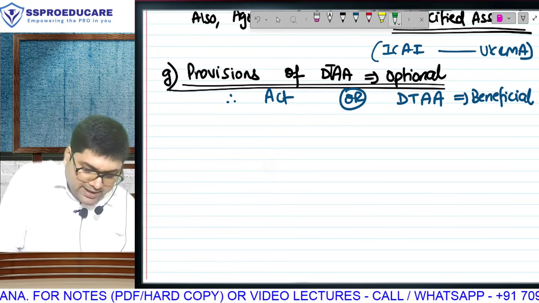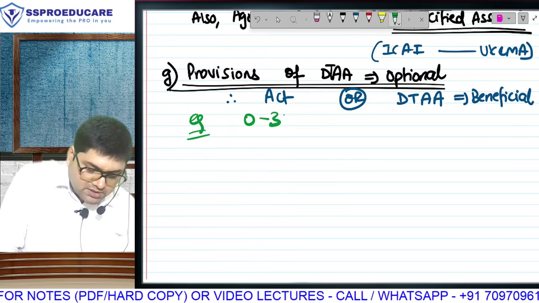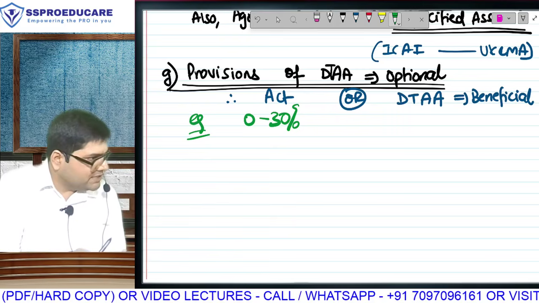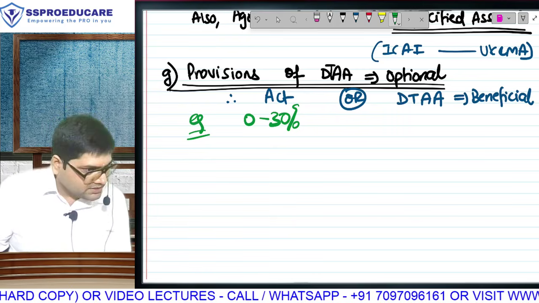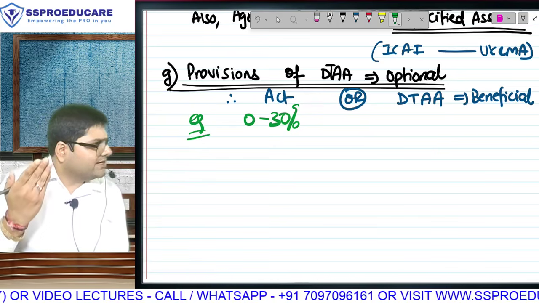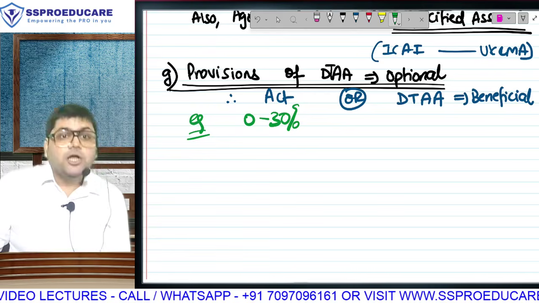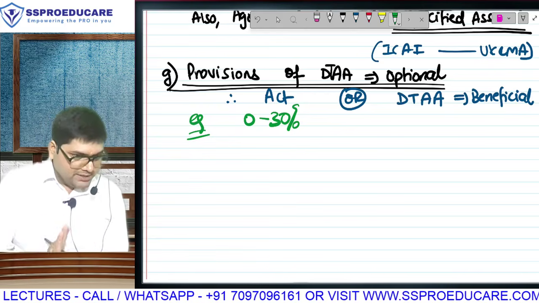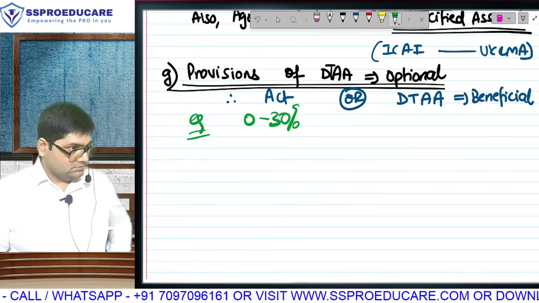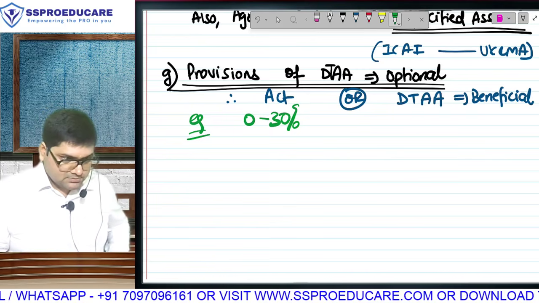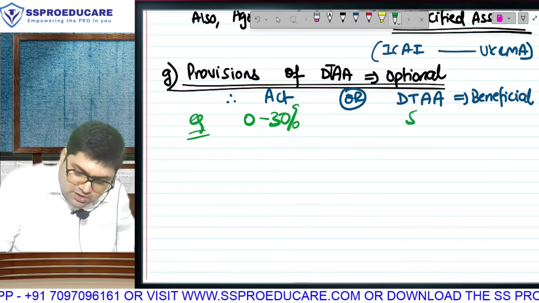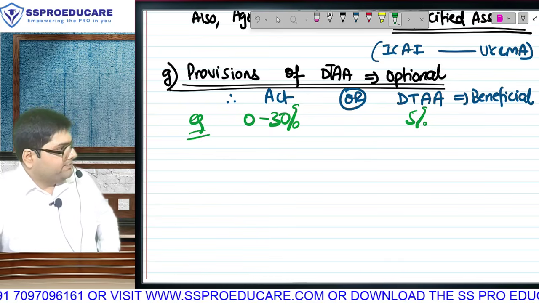देखो एक्ट का टैक्स रेट रेंजेस फ्रॉम 0 to 30. अरे ओल्ड रेजिम देख लो, न्यू रेजिम देख लो. We start with basic exemption and gradually we move to 30. Obviously firms में, companies में there is no basic exemption, so directly flat rate. But we have a range of tax rates. DTAA at times क्या करता है पता है? DTAA says सुनो, वैसे तो in my country the rate of tax is 30, but if you are suffering double tax, is that a problem or is that a genuine hardship? So we will reduce your tax rate and levy flat 5%.